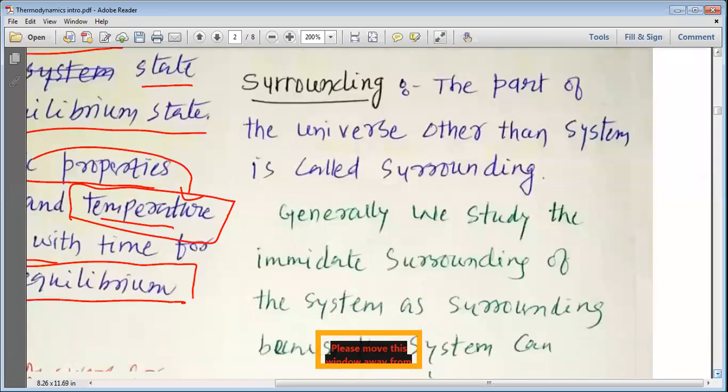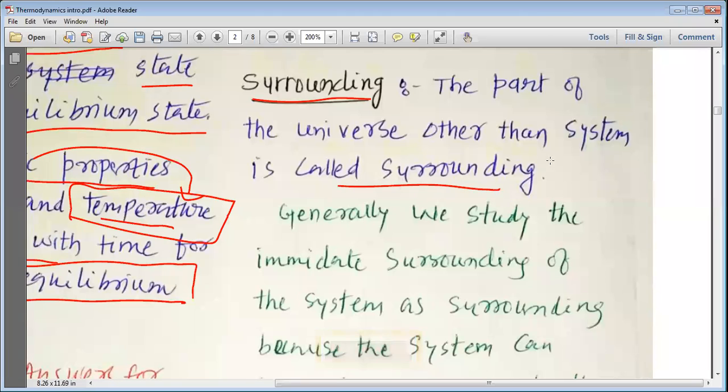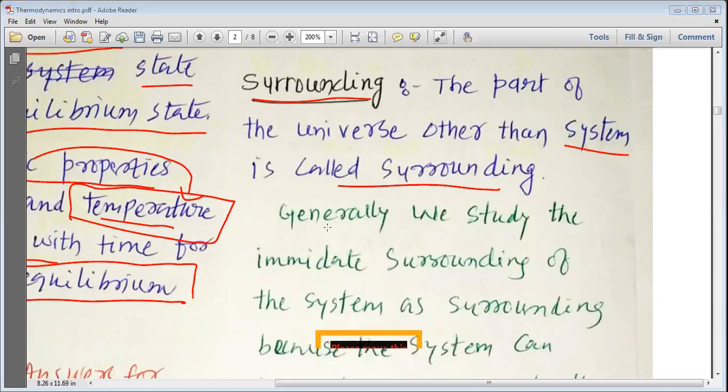Then, my dear students, we need to study another term called surrounding. The part of the universe other than the system is called surrounding. So anything which is not under your observation, anything which is not under scientific study or observation can be considered a surrounding. So this is how, my dear students, we truly understand the surrounding as well as the system.